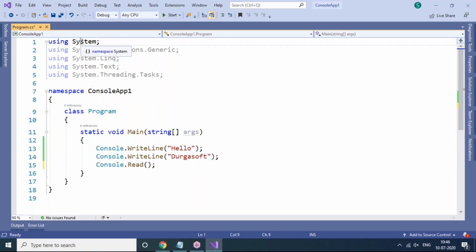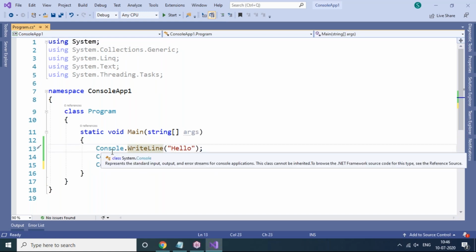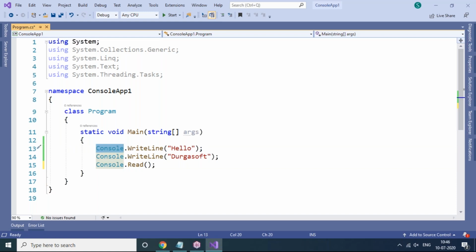the namespace is automatically highlighted, using the System namespace. As I told you, Console is a class which is present in the System namespace. If the System namespace is not there, if we remove this System namespace, the Console class will not work. Compulsorily, if you want to use the Console class in your program, the System namespace is required.